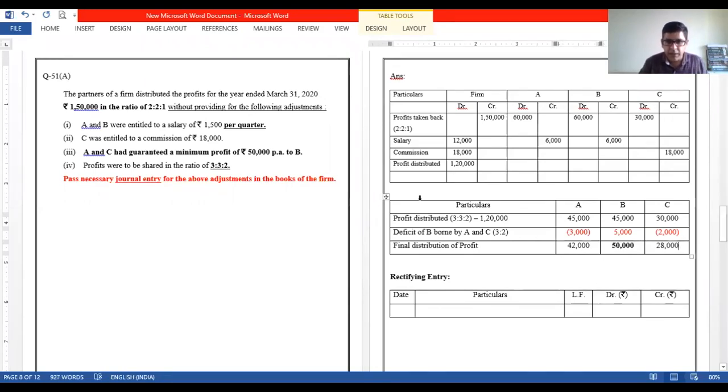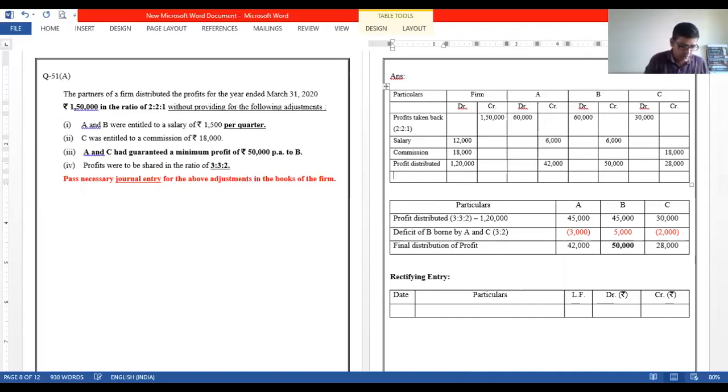So let me write the profit distribution over here. Let me give the credit to A, rupees 42,000, B gets a credit of 50,000 and C gets a credit of 28,000. There is one more shortcut also, which I am not teaching. And don't go for that. If someone knows the shortcut, please don't use it. The reason is that sum to sum there is variation, that's why.